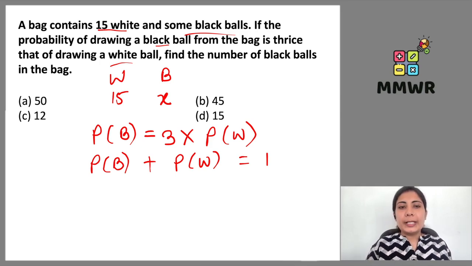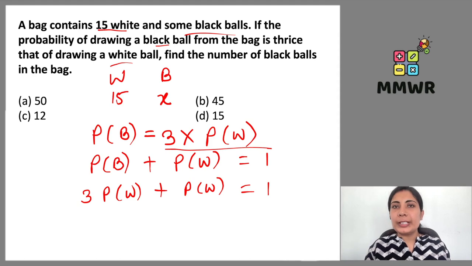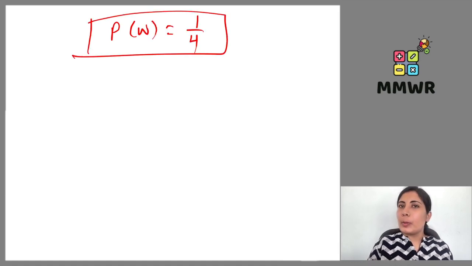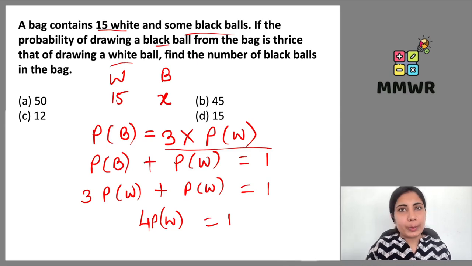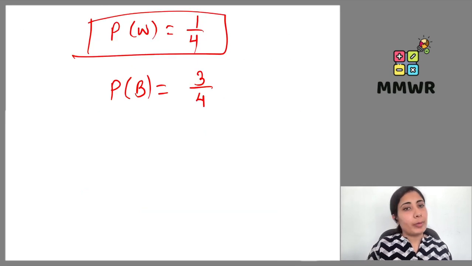So black probability is 3 times, 3 multiplied with P of W, that means probability of W. Here also probability of white ball is equal to 1. Now 3 times probability of white ball plus 1 time of probability of white ball will be 4 times probability of white ball equals to 1. When we simplify this, this gives me probability of white ball is 1 upon 4. As soon as we get the probability of white ball, we can easily get the value for probability of black ball, which is 3 upon 4, because it was 3 times of probability of white ball. With this relation, we can get the value for probability of black ball as well.